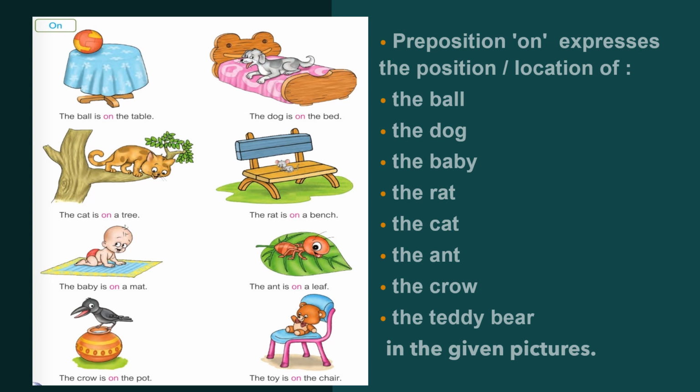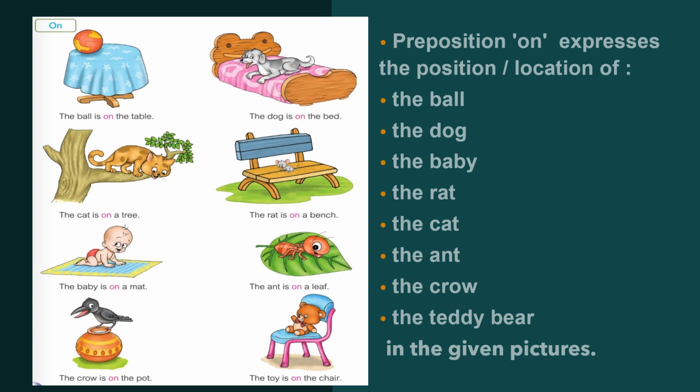Then the third example, the baby. The baby is on a mat. What is the position of the baby? It is on the mat. The rat, the position of the rat is, it is on a bench. The cat is on a tree. The ant is on a leaf. The crow is on the pot.